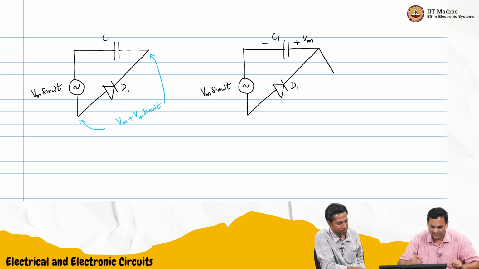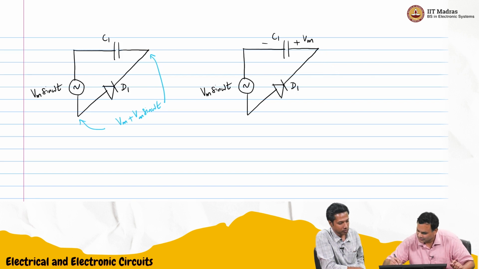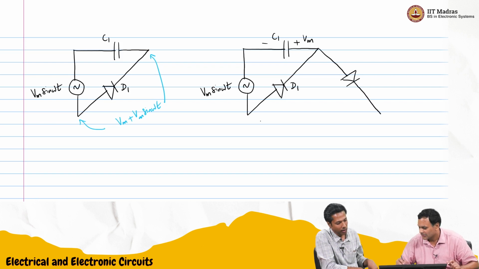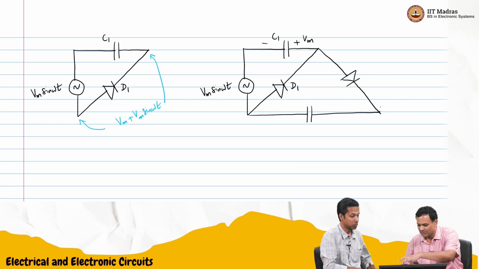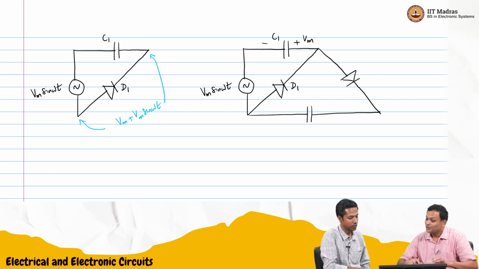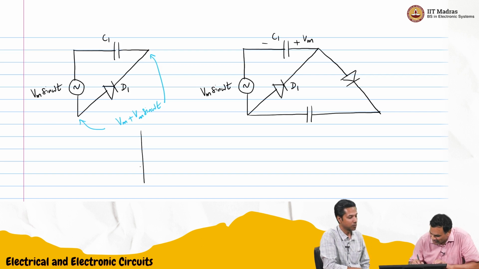So I'll show it like this, and then we'll put a capacitor here. Now this was plus minus Vm, so this is Vm plus Vm sin omega t. During the peak of the first cycle, Vm plus Vm sin omega t looks like this.